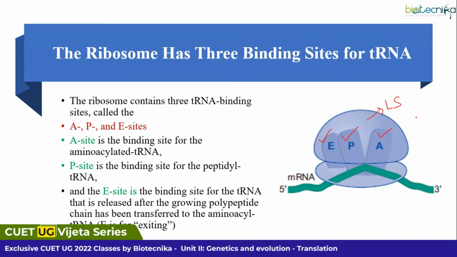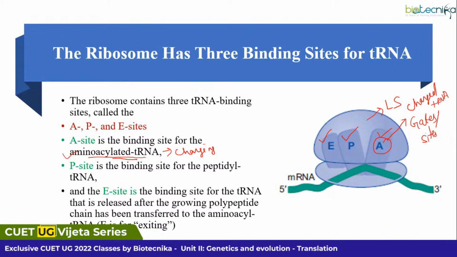They are actually gates, or you can say sites, whatever you wish. The A site corresponds to aminoacylated tRNA. I hope you remember how the tRNA got aminoacylated. That means charging. So this is the location for your charged tRNA.